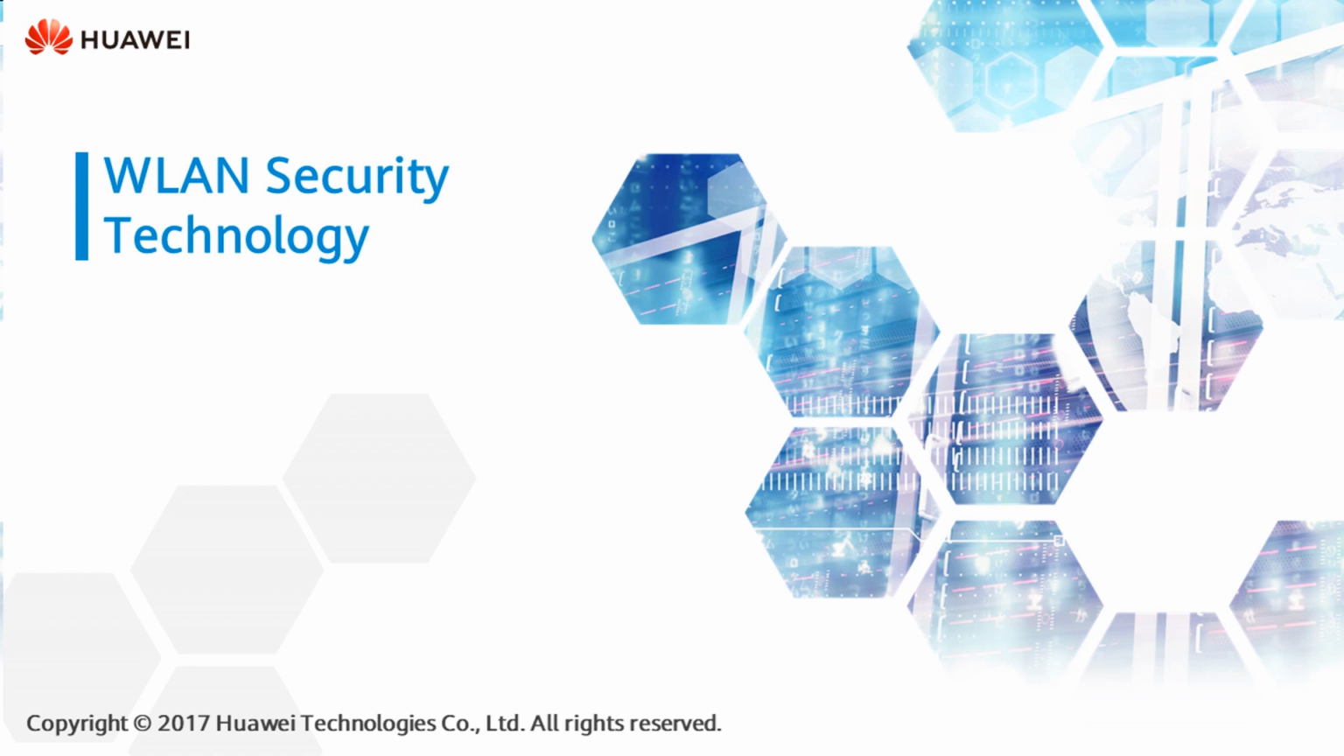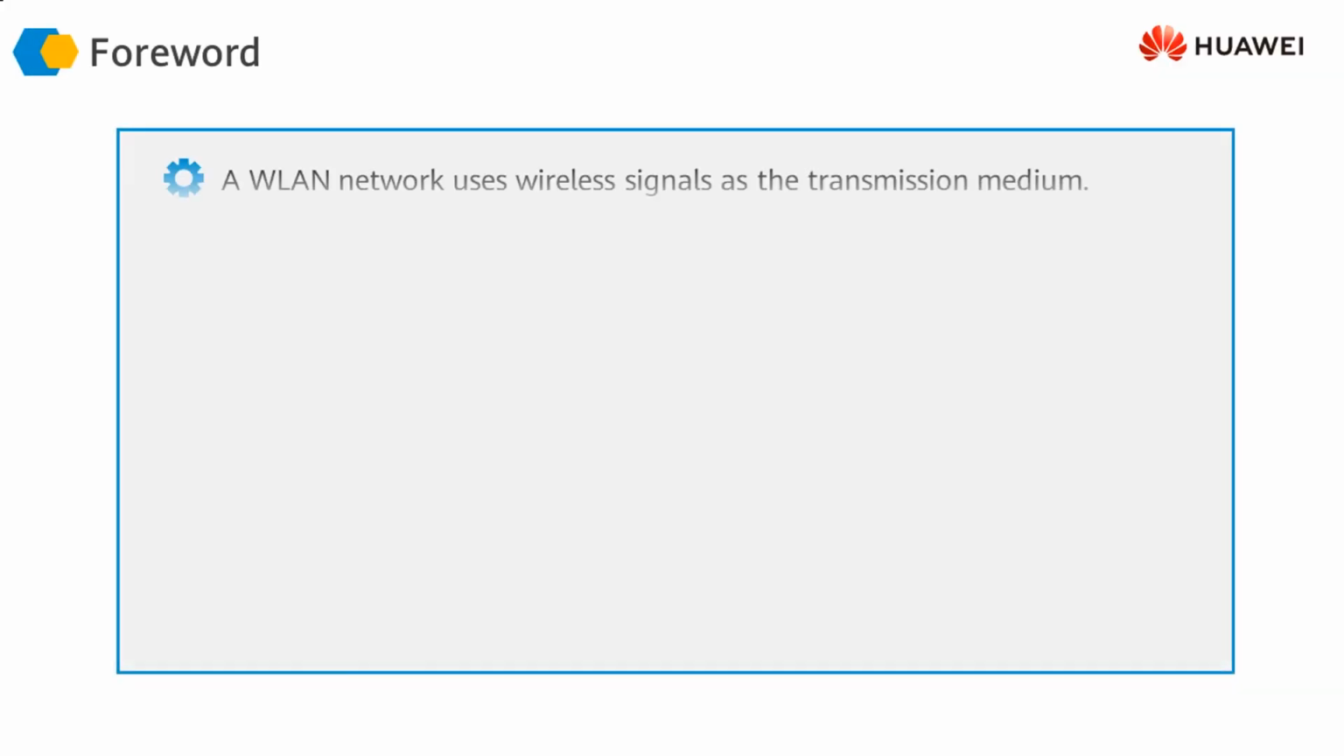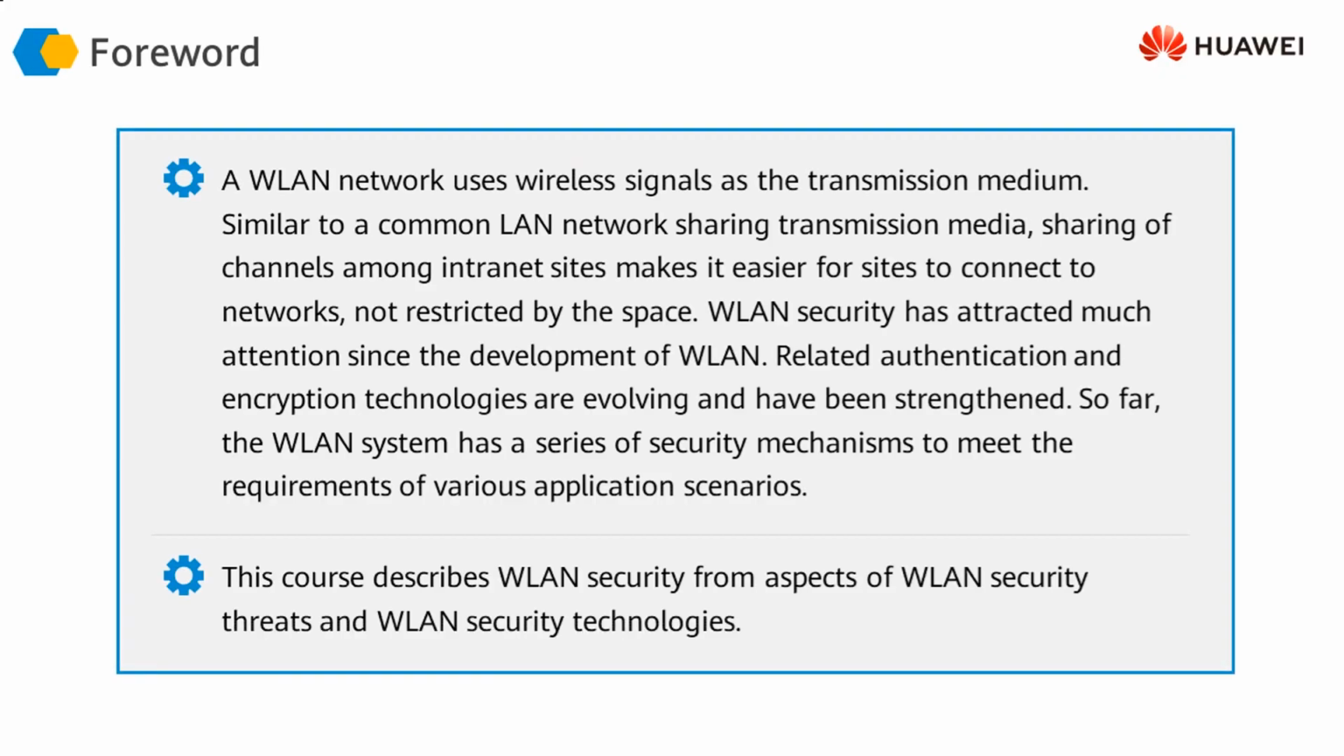So let's start off by looking at the contents of today's session. As you all know, wireless LAN, or wireless network, uses wireless signals or radio signals for transmission of information, for information exchange. It is obviously a shared medium where everyone can access the communication medium at the same time. Because of this sharing of the communication medium, there are specific security challenges that arise, and we have to take care of them.